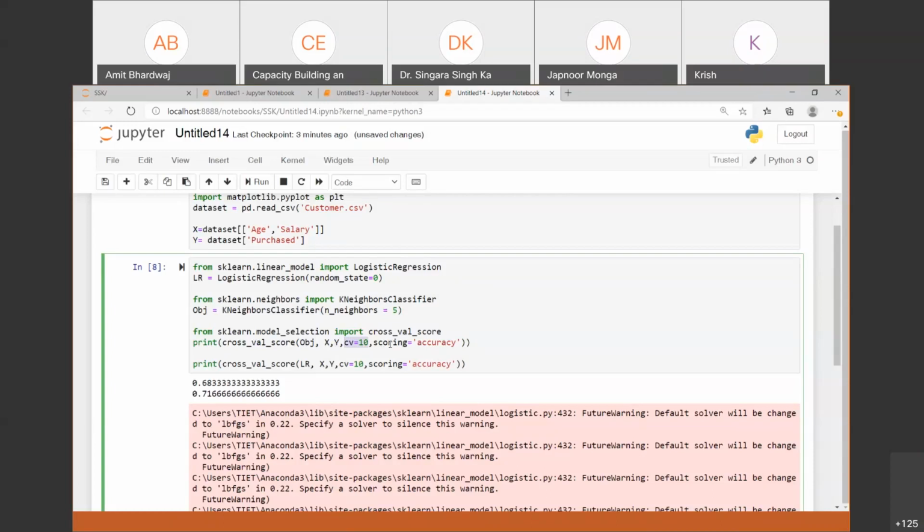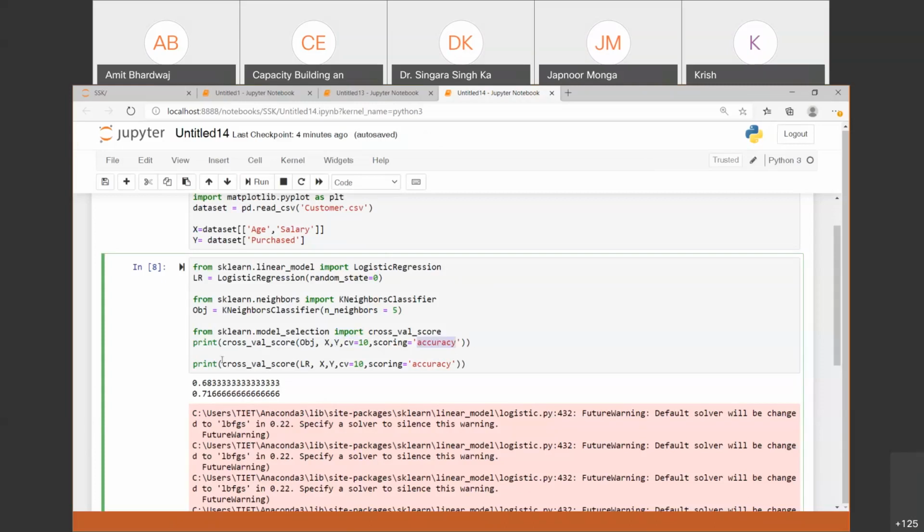It means I want K equal to 10. It means my data will be segmented into 10 parts equally and each of the parts will be taken as testing data. So you can say this model will execute on this X and Y for 10 times. And what is the criteria of scoring? That is the accuracy, right?